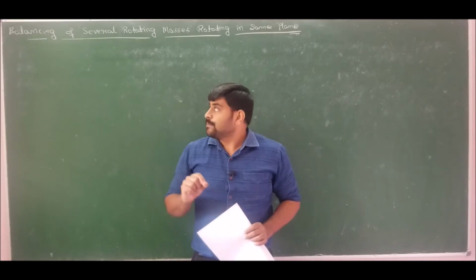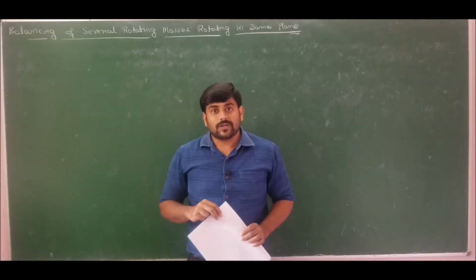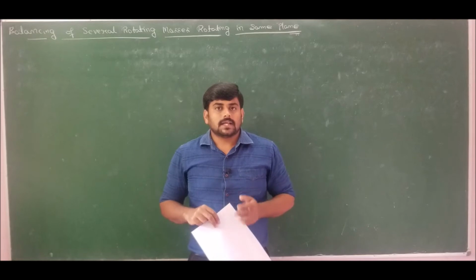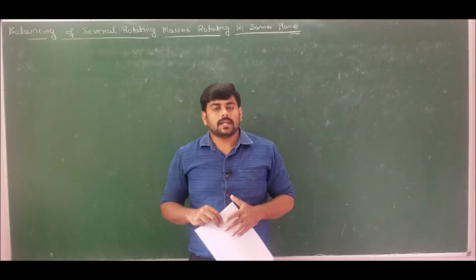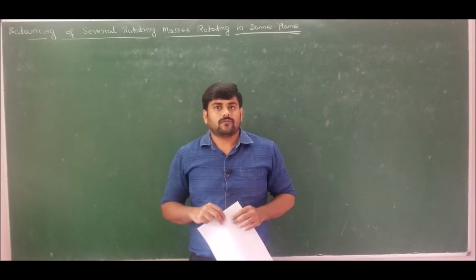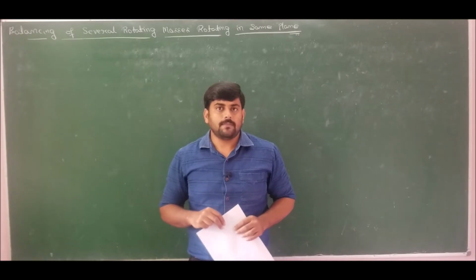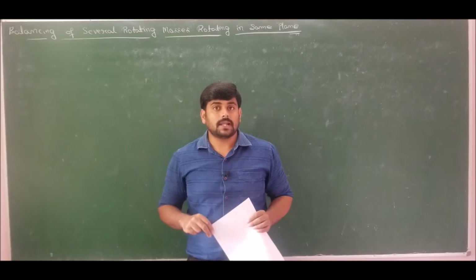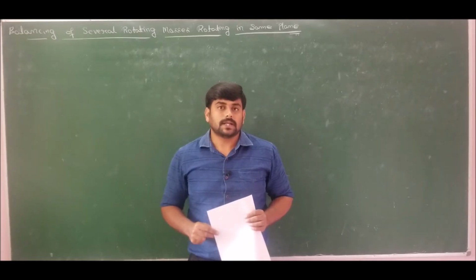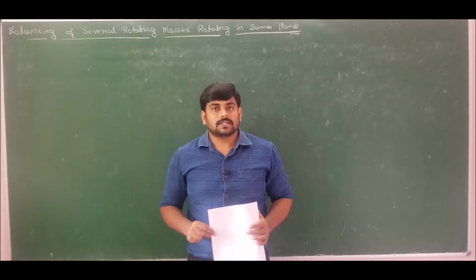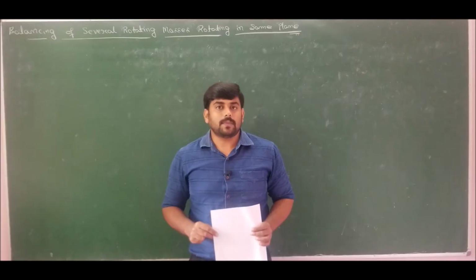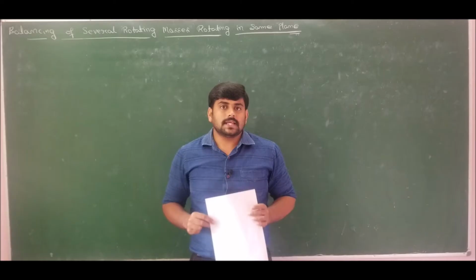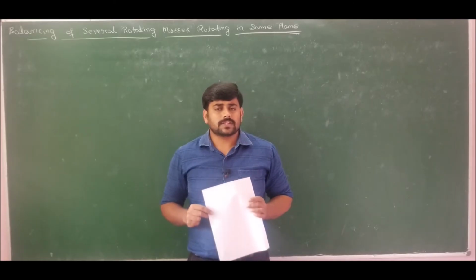So moving ahead, for balancing of several rolling masses rolling in the same plane, as I said, if the masses are rolling in the same plane, then static balancing is enough to balance the system of masses completely. If the masses are rolling in different planes, then we should use dynamic balancing to balance the masses completely. So if you carefully observe, this is several masses rolling in the same plane, hence static balancing is enough to balance these several masses for the complete balancing.